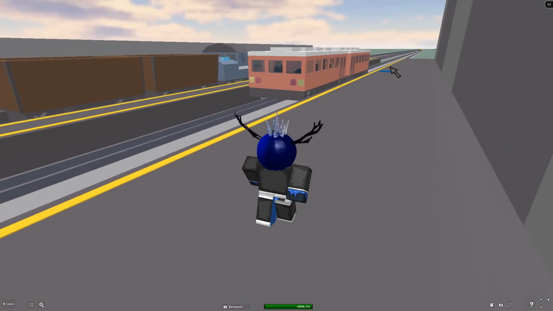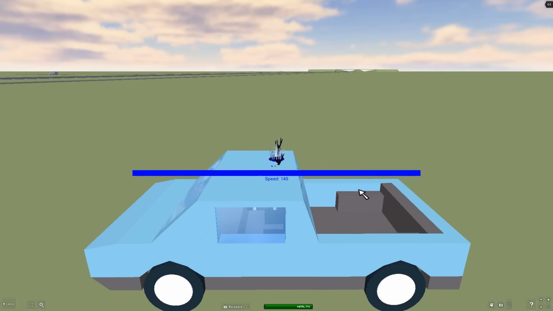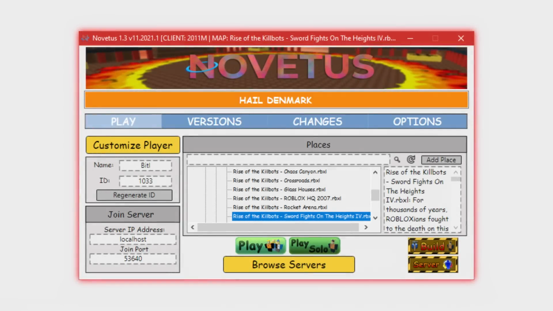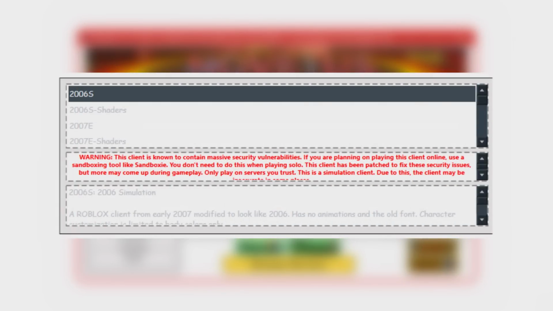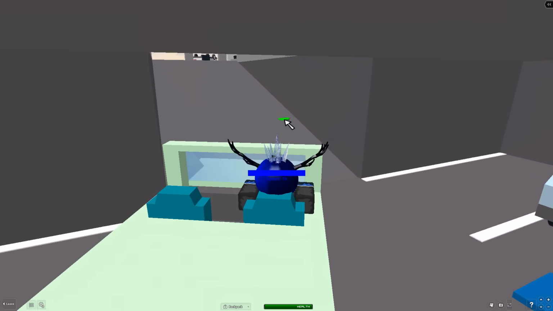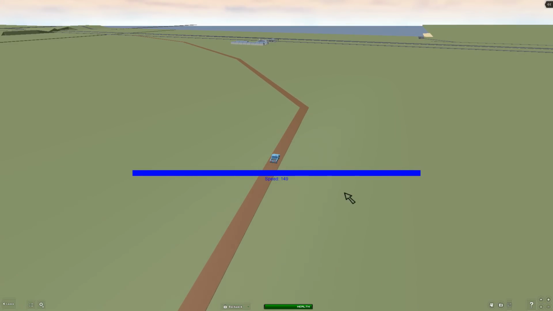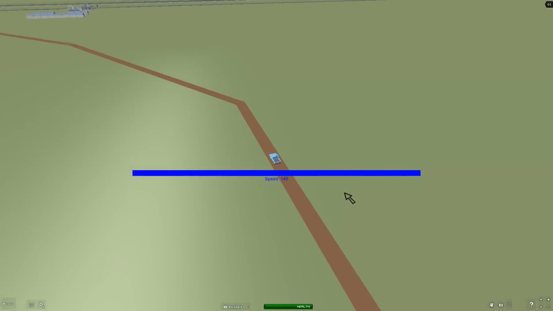Now when I was playing this game, a lot of the vehicles were moving slow, even when going at the max speed possible. Now this could be just how it was back then, or the app I was using called Novetus, which is a great way to simulate old Roblox from 2006 to 2011, and makes all games work as intended. Either way, it was still a pretty fun experience to see the different modes of transportation this game had to offer and explore the world, which happened to be quite big.